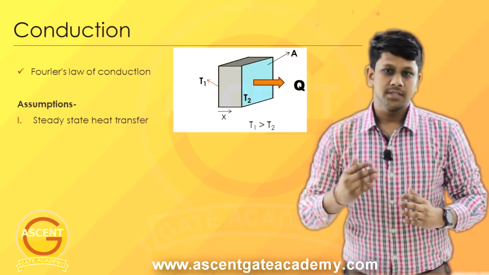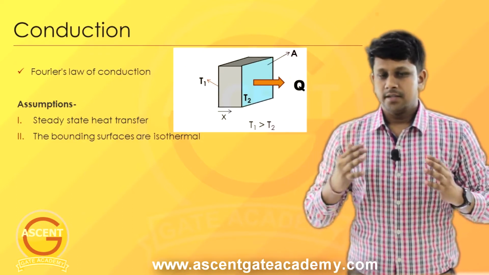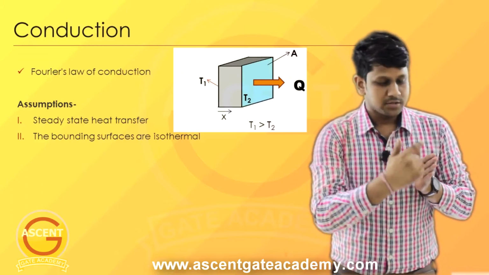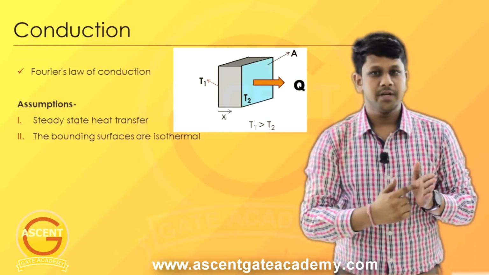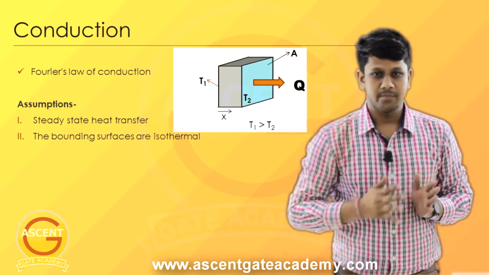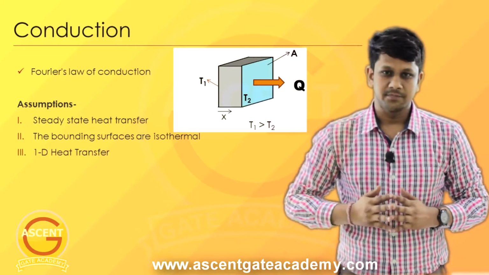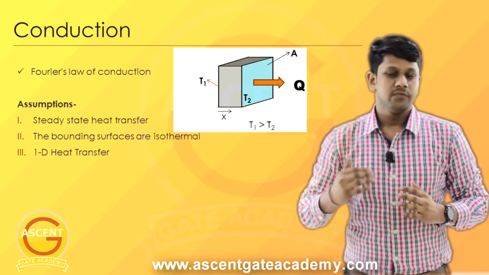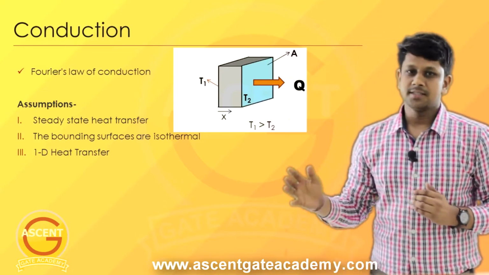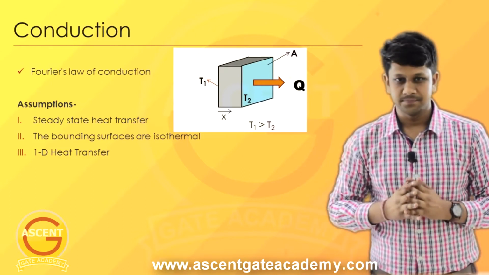The second assumption is the bounding surfaces are isothermal. That means if a surface is at a temperature T1, then at any cross section of that surface the temperature will be at T1 itself. So surfaces are isothermal, meaning at the same temperature. The third assumption is one dimensional heat transfer. So for simplicity we assume that the heat transfer is only in one direction. So in this example the heat transfer is only in the positive x direction, as we can see here.